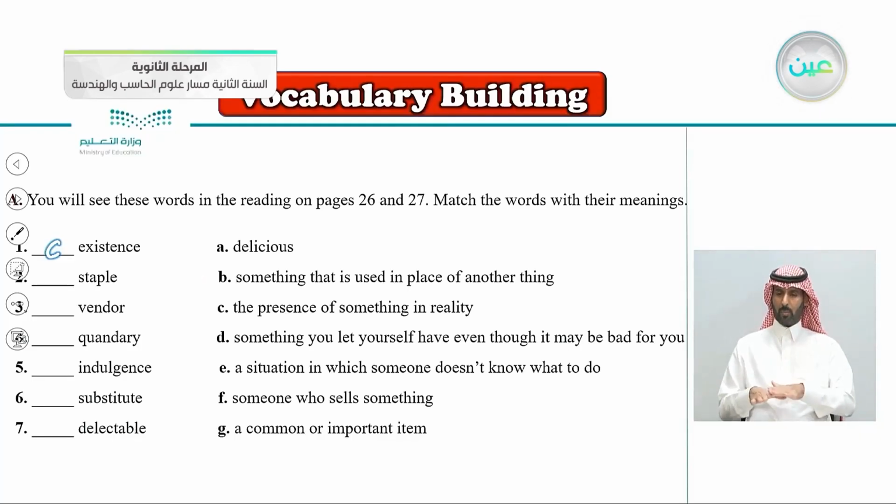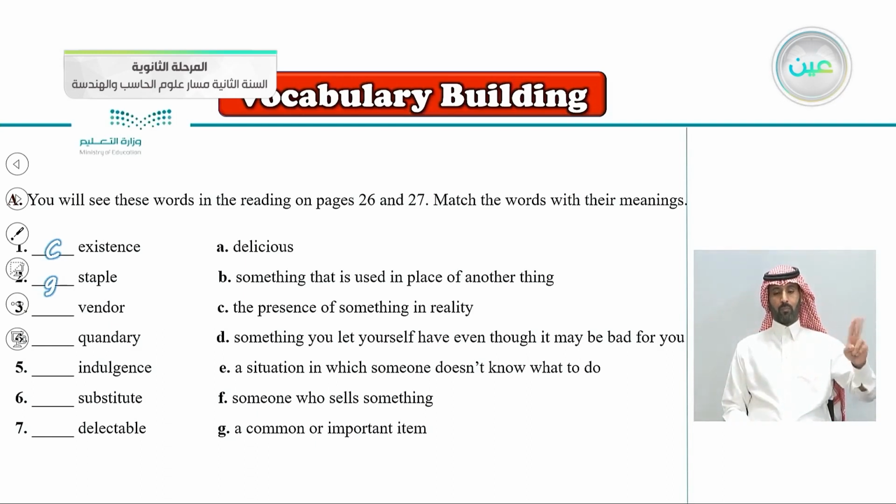Staple, number 2. Staple goes with the letter G, common or important item. So G, staple, means an important item or maybe a common item. Vendor.